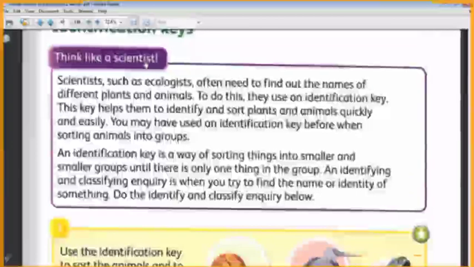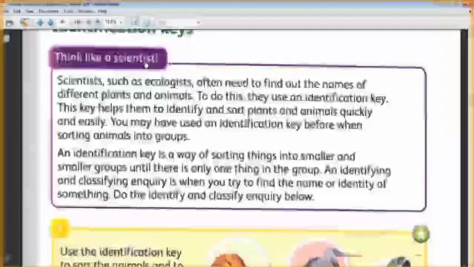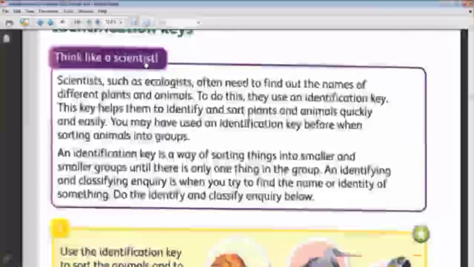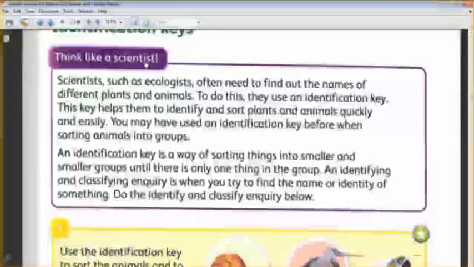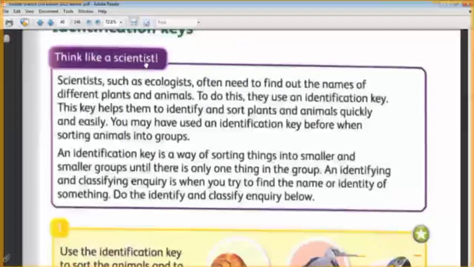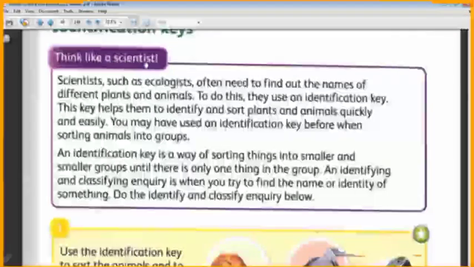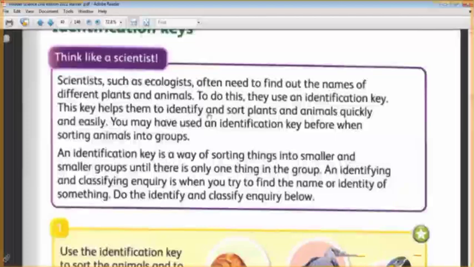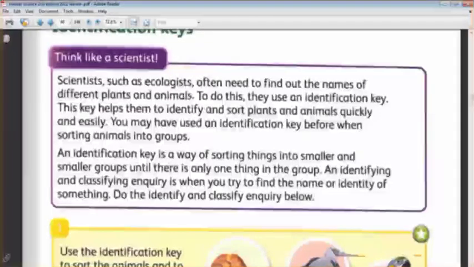Okay, according to what? According to the similarities and the differences between these animals. We ask a question about these similarities and differences. If it is present in this animal, we say yes, and we choose this animal and put it as the answer for this question. If this feature is not present in the animal, we say no, and then we have to ask another question.